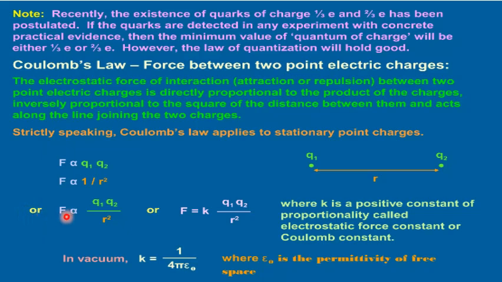That's why we say that Coulomb's law obeys the inverse square law. So the formula becomes F is proportional to Q1 Q2 upon R square, or F is equal to K Q1 Q2 upon R square, where K is a positive constant of proportionality called the electrostatic force constant or Coulomb constant. The value of K in vacuum is K is equal to 1 upon 4 pi epsilon naught, where epsilon naught is the permittivity of free space.